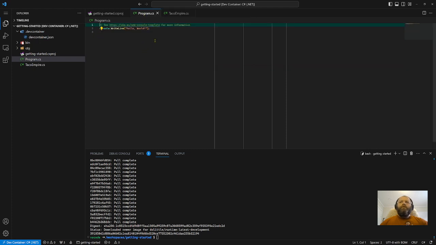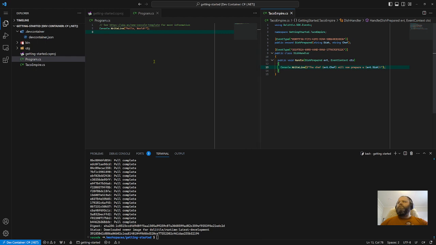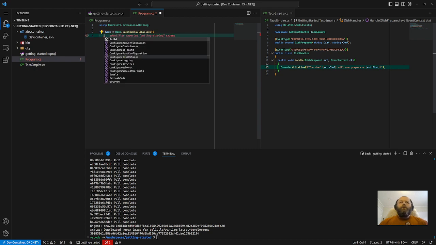So let's go back to our program CS, which I'll put on the right hand side so you can remember that we're going to use it. But let's remove everything here because we don't want that. And start up a new host. Var host is, and then we create a default builder for that host. This is standard .NET. And non-standard is that we will tell it that it's going to use Dolittle.